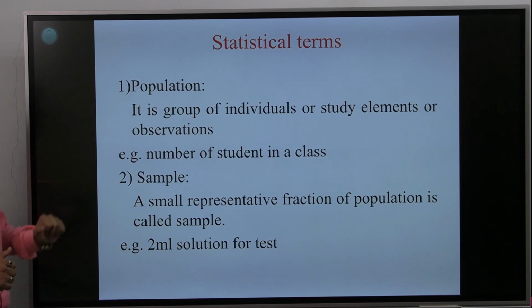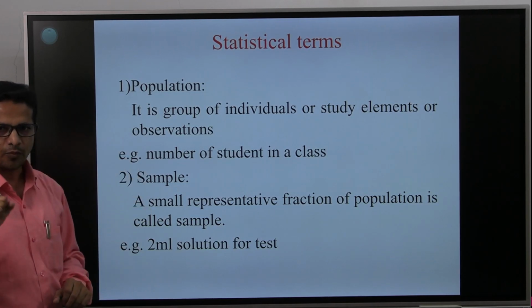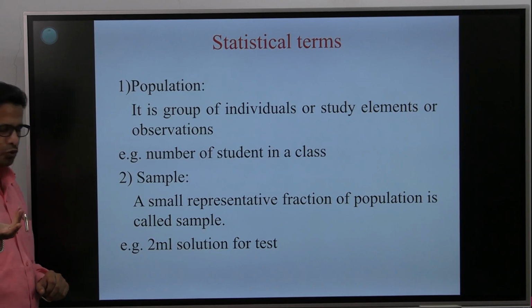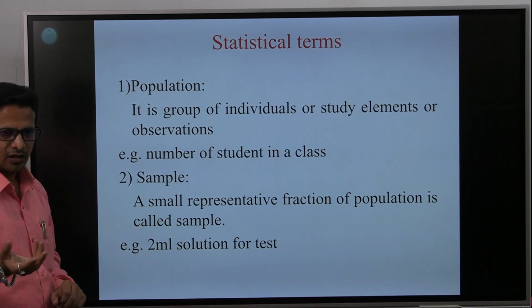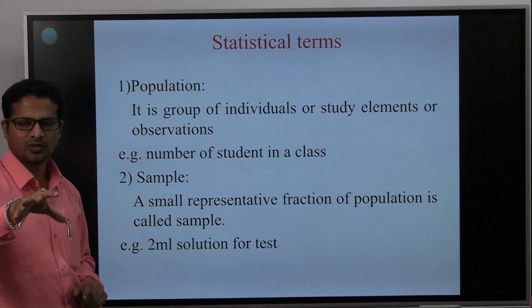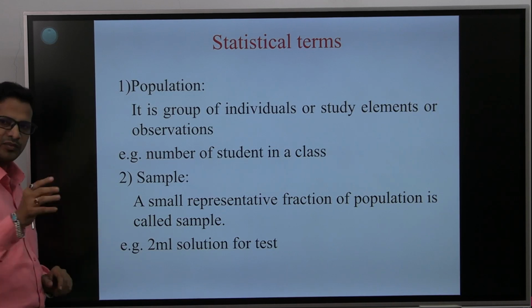Then the second is sample. Second term, what is sample? A small representative fraction of the total population is called a sample. One can say 2 ml solution for a test. If we take a sweet grape from among the bunch of grapes, or a grain of rice to check whether it is cooked or not, that is nothing but sampling.